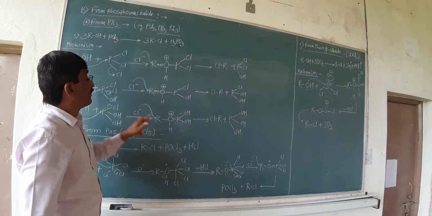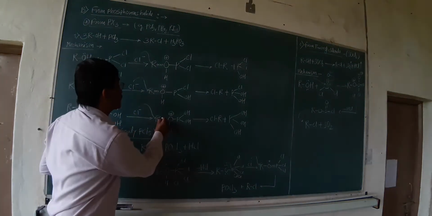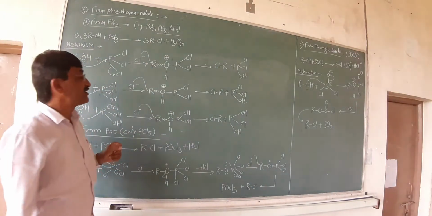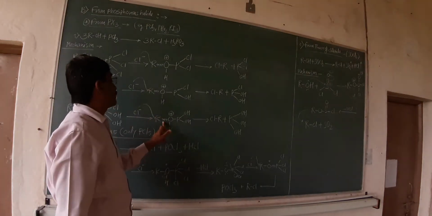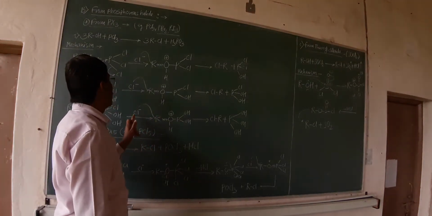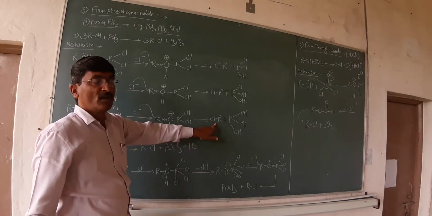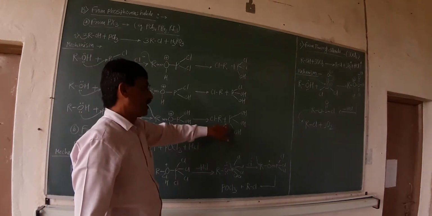The oxygen accepts electrons from the adjacent carbon, and due to the acceptance of the electron from the adjacent carbon atom, ultimately the third molecule, alkyl chloride, is formed along with the